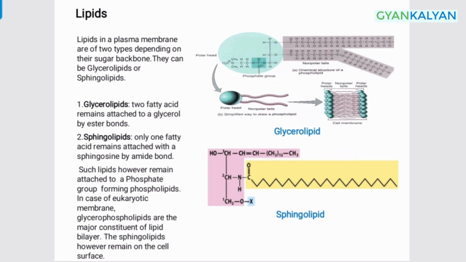Whereas in the second diagram, only one fatty acid is attached to a sphingosine backbone via an amide bond, forming a sphingolipid.